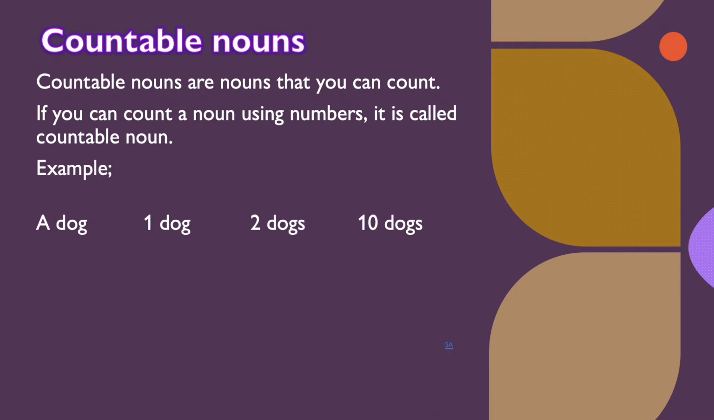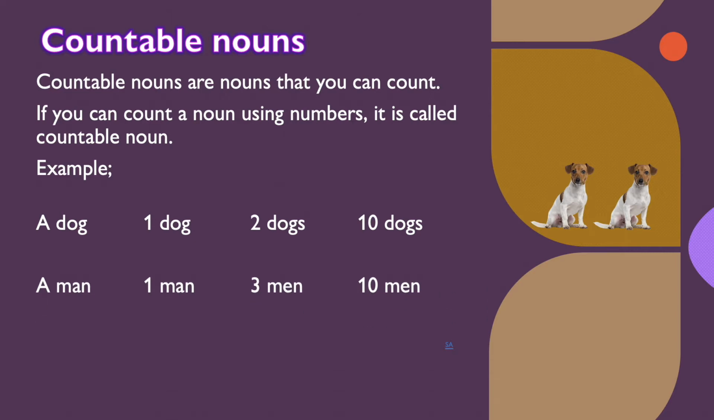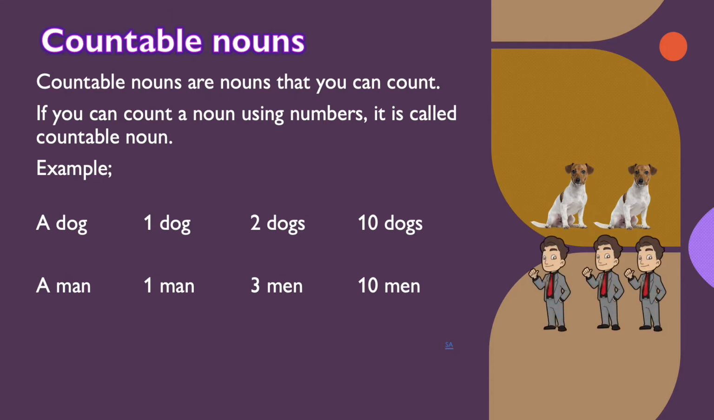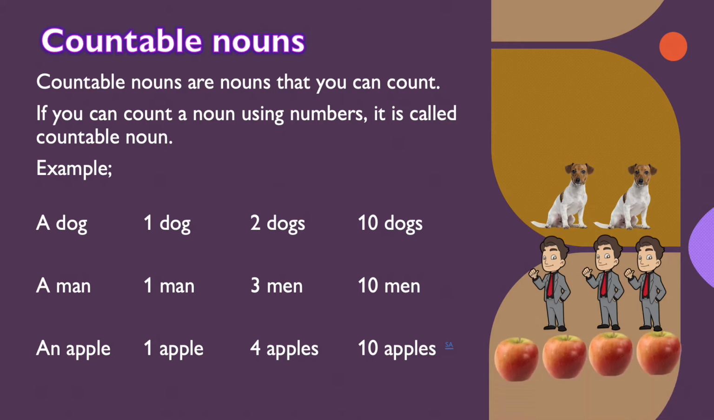Let's see examples. A dog. It can be said one dog, two dogs, 10 dogs. We can count the number of dogs. A man: we can say one man, 3 men, 10 men. We can count man also. Then an apple, 1 apple, 4 apples, 10 apples. So these nouns can be counted, and they are called countable nouns.